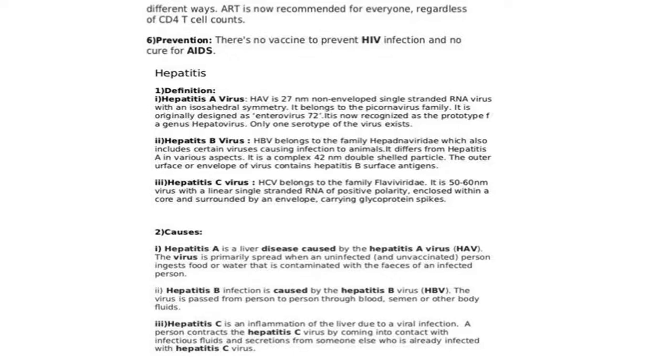Liver disease is nothing but hepatitis. We have different types of hepatitis, like hepatitis A virus, hepatitis B, and hepatitis C virus. So different types of hepatitis viruses cause infection of the liver.